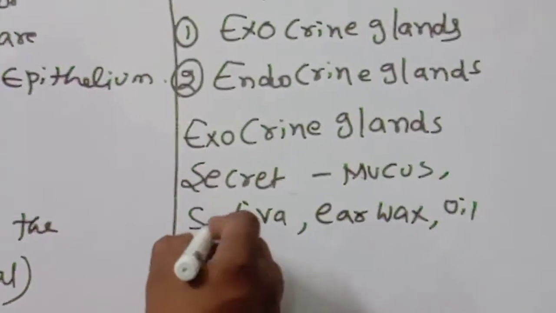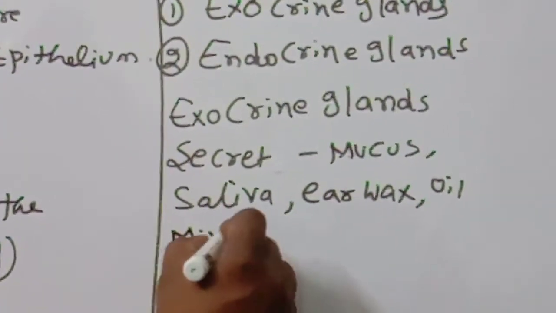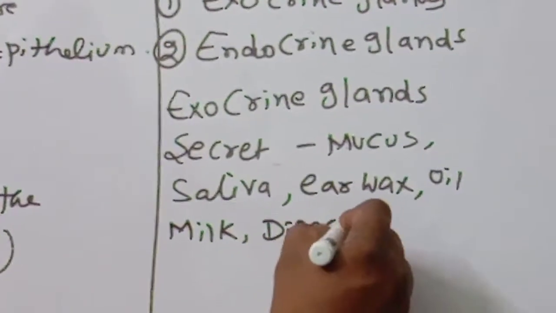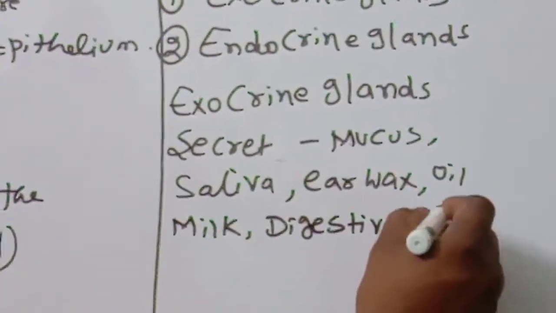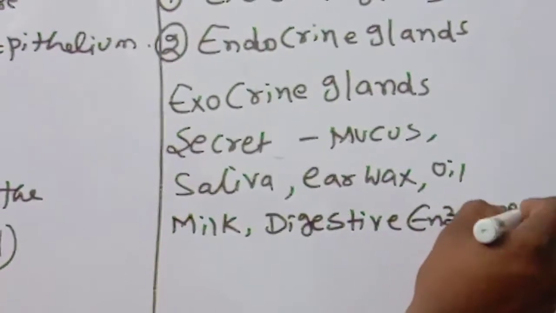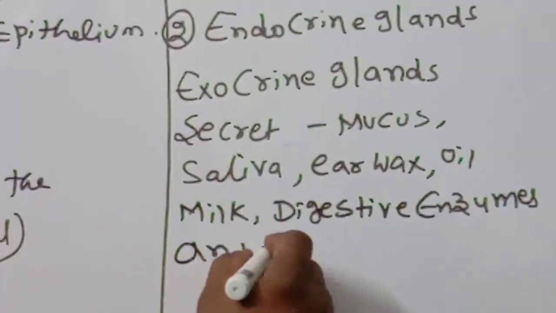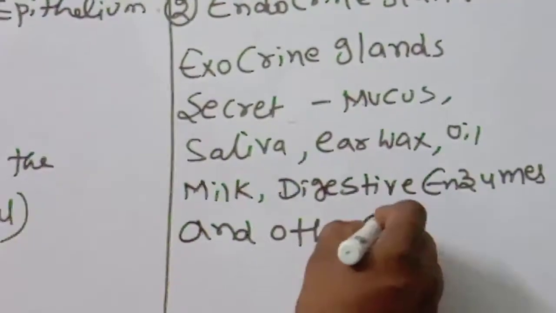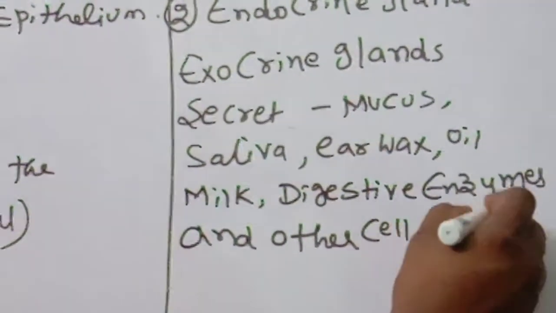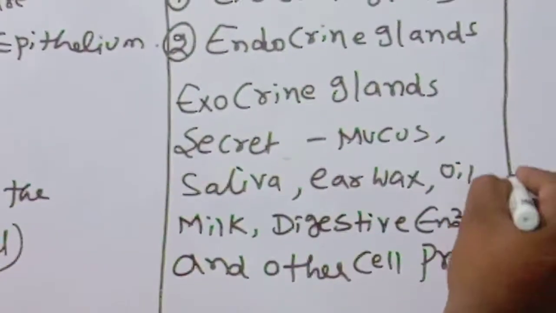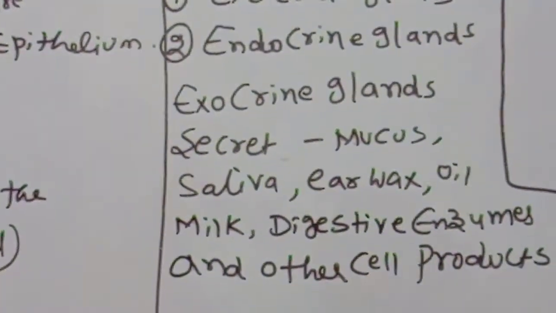Number four, milk. Number five, digestive enzymes. Okay, children, and other cell products. These points you should remember.